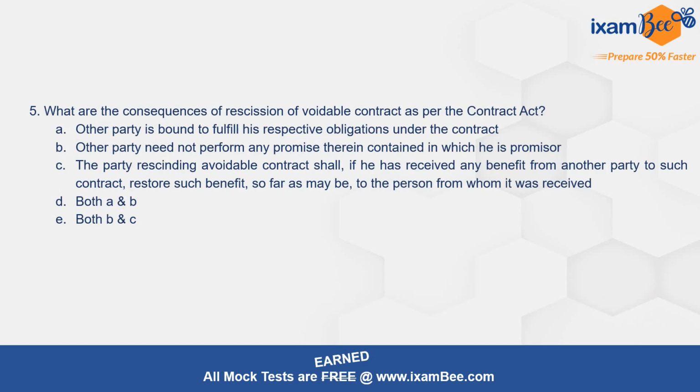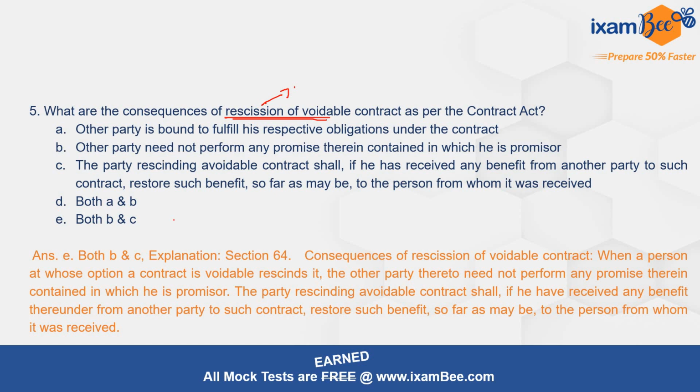Now question number 5 talks about what are the consequences of rescission of a voidable contract as per the Contract Act. So here, what does rescission mean? Unmaking of the contract. So what will be the consequences of rescission or unmaking of the voidable contract as per the Contract Act? And the correct option for this is E, that is both B and C. What is B and C?